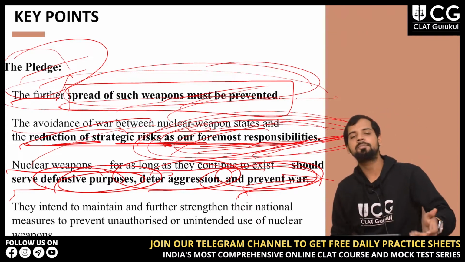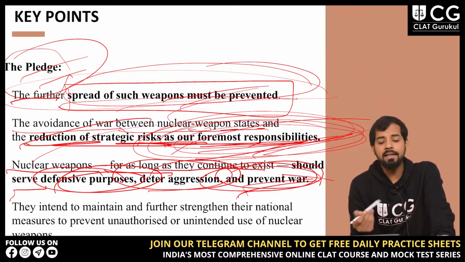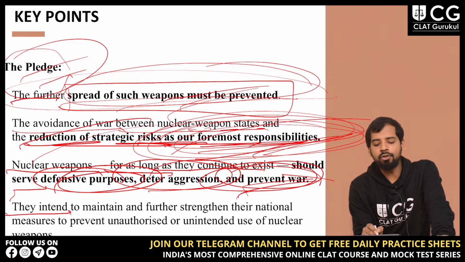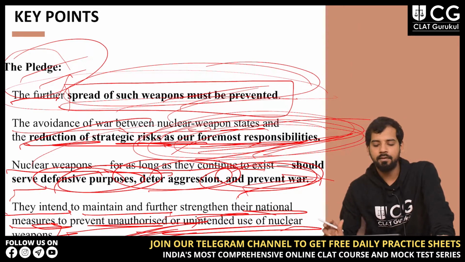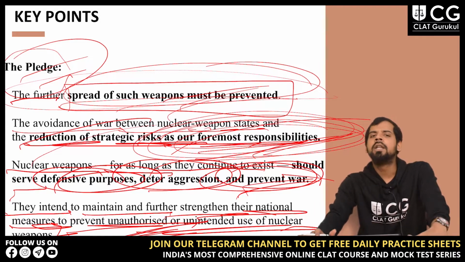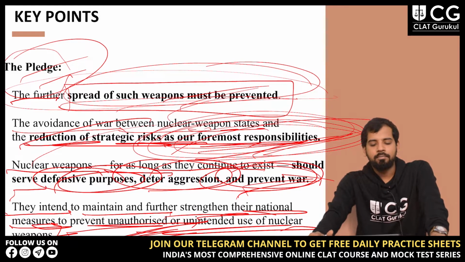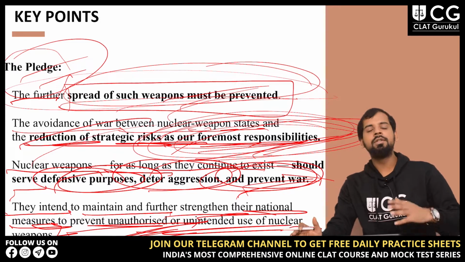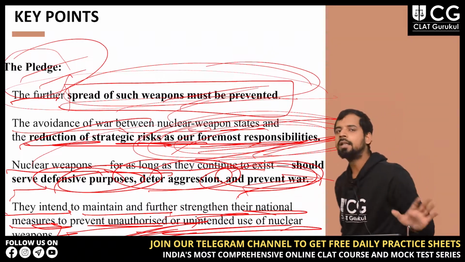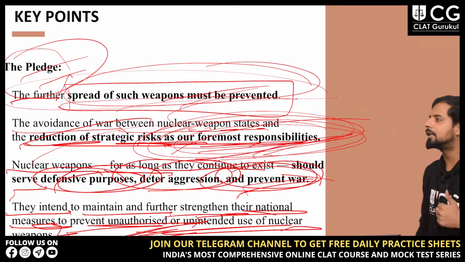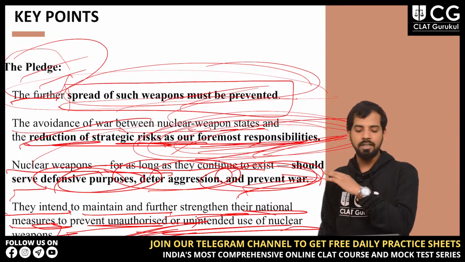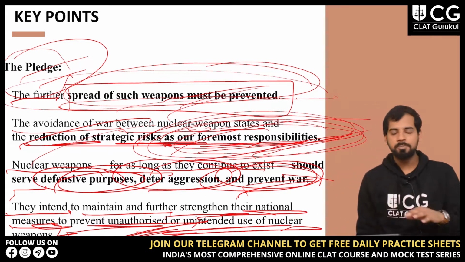That is what this pledge is saying, right? Then next, they intend to maintain and further strengthen their national measures to prevent unauthorized or unintended use of nuclear weapons. So again they are saying you can't just use nuclear weapons without authorization. If you consider this pledge, you will have to remember first that the spread of these kind of weapons must be prevented.